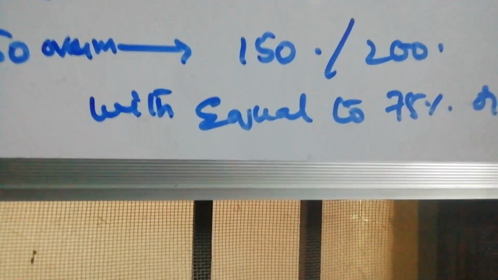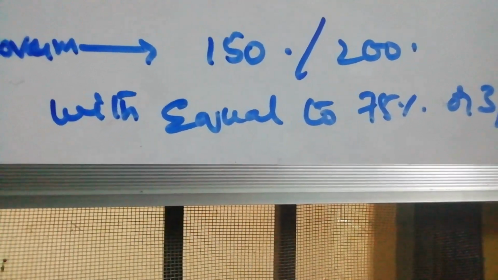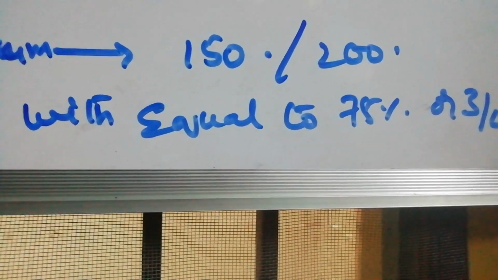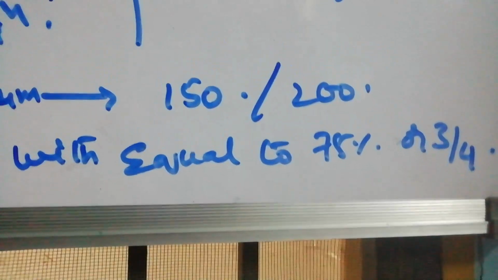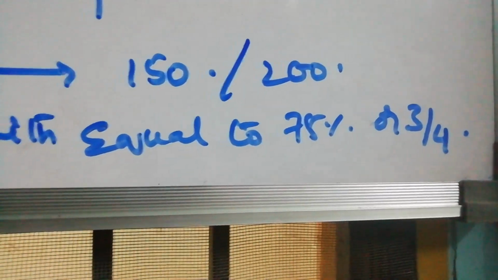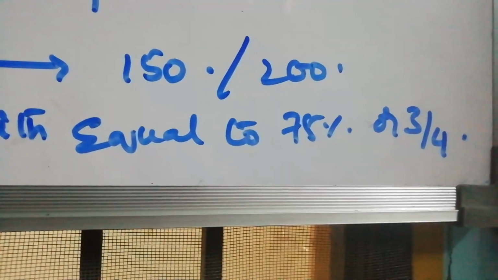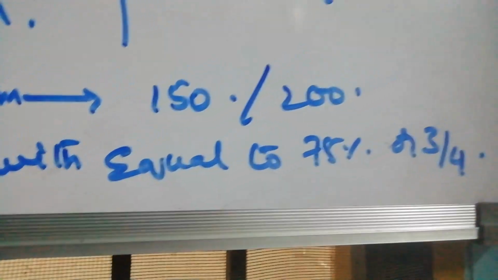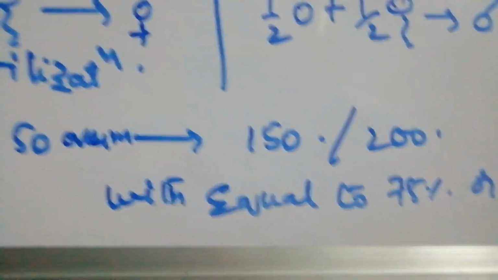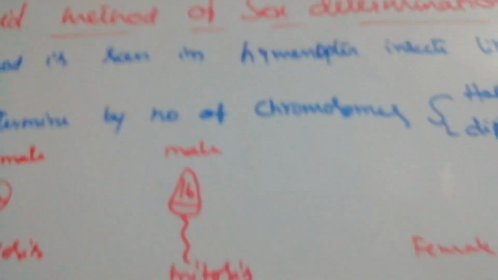The remaining 50% undergo parthenogenesis. Taking 4 parts, 2 parts sperm and 2 parts ovum, 3/4 participate and 1/4 undergo parthenogenesis. Like this, the haploid-diploid method is used for sex determination.